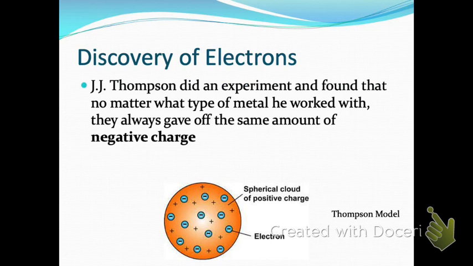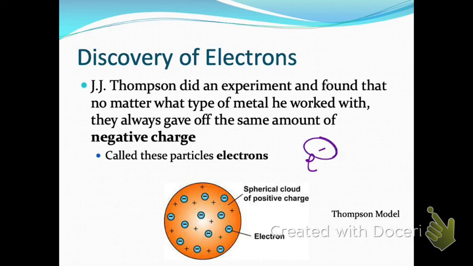Okay, so we need to understand that electrons have what type of charge? Negative. They have a negative charge. Electrons have a negative charge. You will see me abbreviate electrons like this. If we're talking about electrons or writing it out, you'll see me abbreviate it like that. Why do you think I abbreviate it like that? What does that little thing mean? It's just indicating that it's a negative charge. So an E with a little minus sign like that means electrons. Okay, so when I say it has 14 e⁻ like that, it means it has 14 electrons.